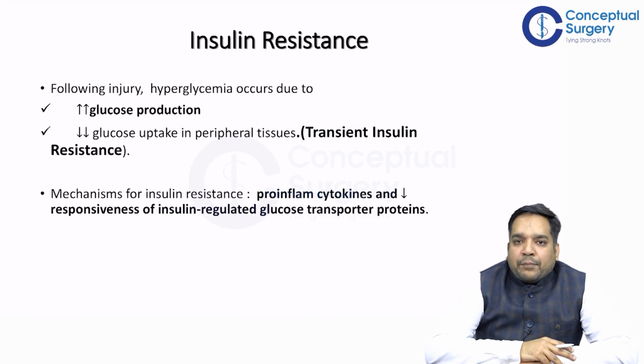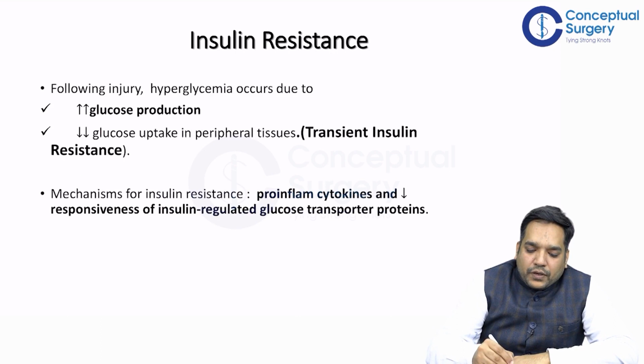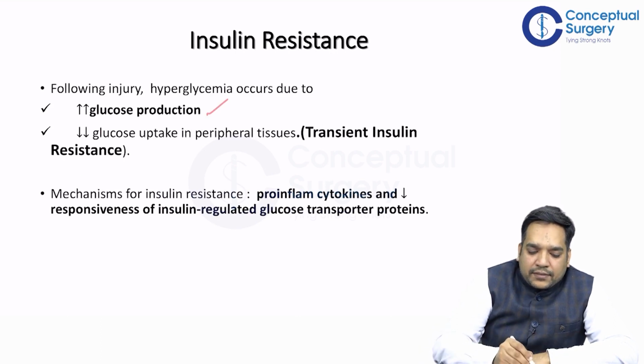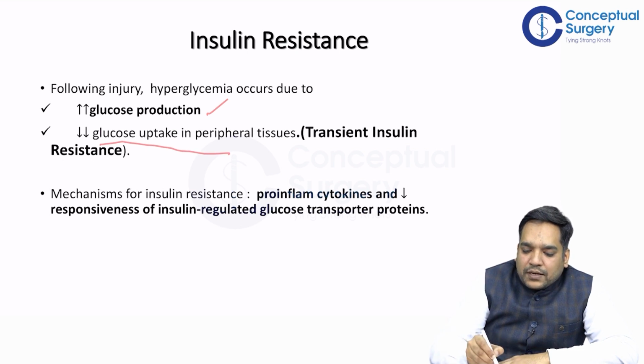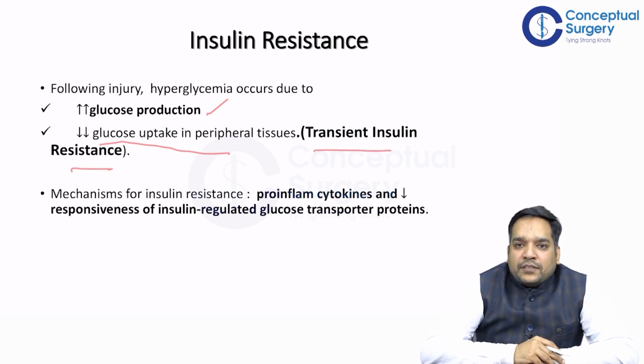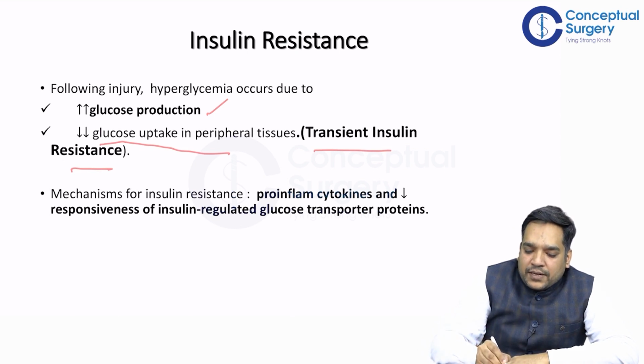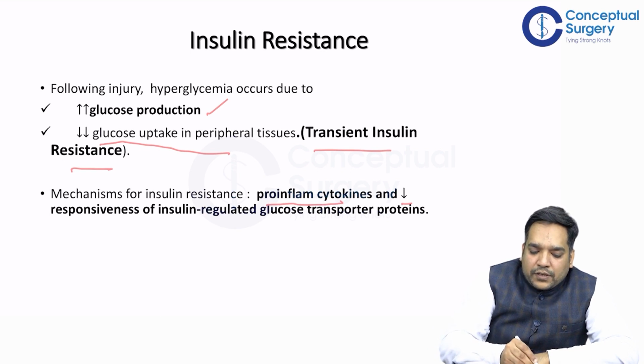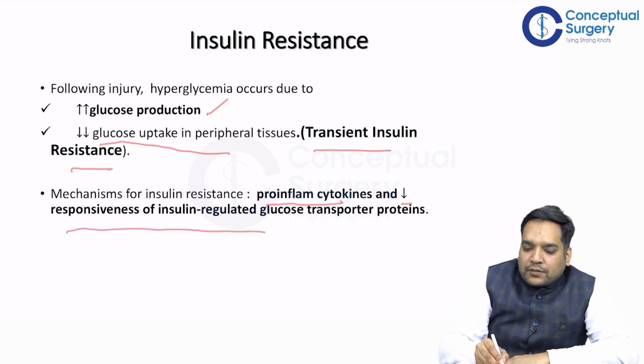So following injury, hyperglycemia occurs due to increased production and decreased uptake, right? And this decreased uptake in the peripheral tissue is known as transient insulin resistance. So what is the reason of transient insulin resistance? The answer is increase in the pro-inflammatory cytokines and decreased responsiveness of insulin regulated glucose transport proteins.